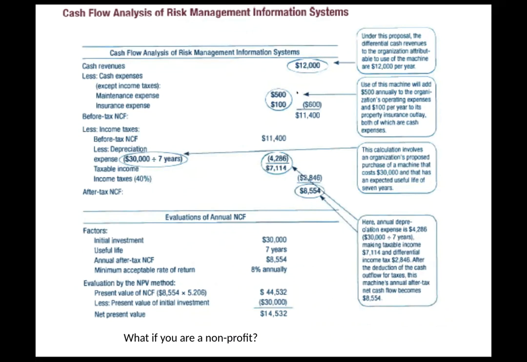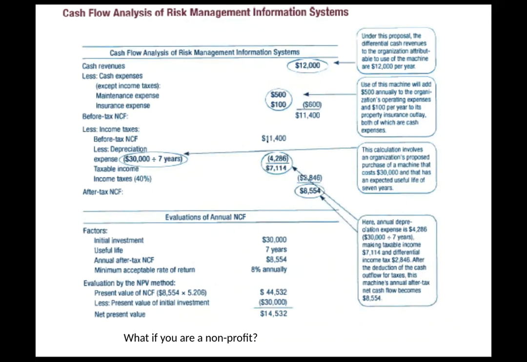And one thing they provide in this example is that the machine will add $500 annually to the organization's operating expenses and $100 per year to the property insurance. So we buy this piece of equipment, it's going to cost about $500 to maintain it and another $100 for insurance. So that's $600. We're going to deduct that from the revenue, the $12,000, because that's taking away our profit, right? And so before tax net cash flow is $11,400.